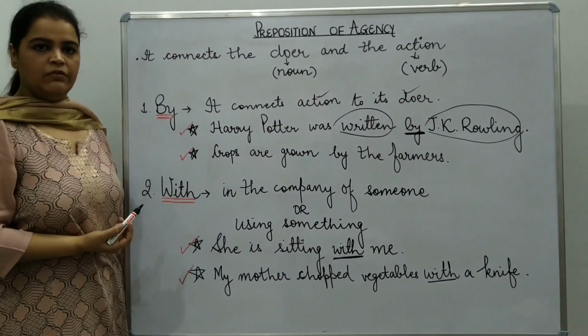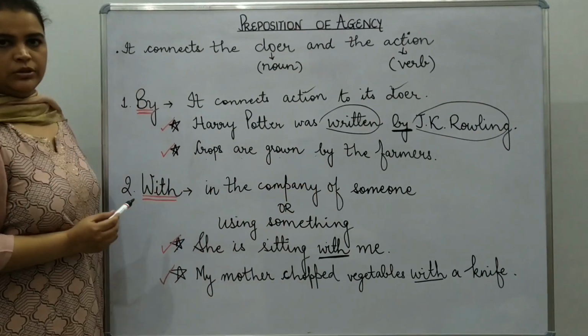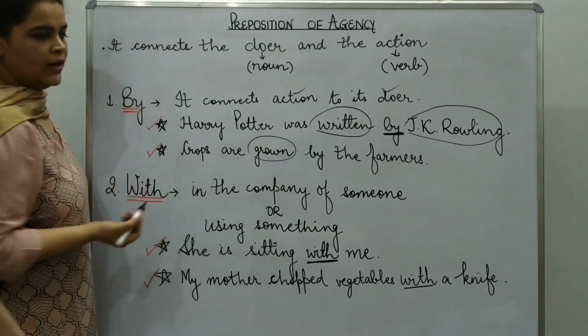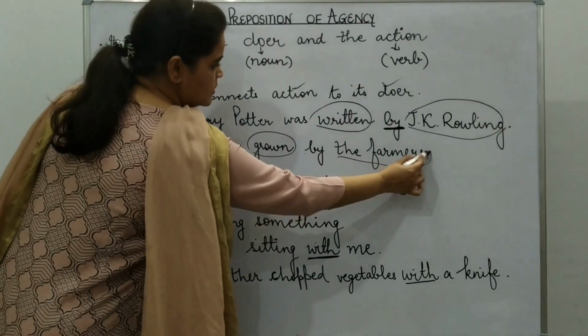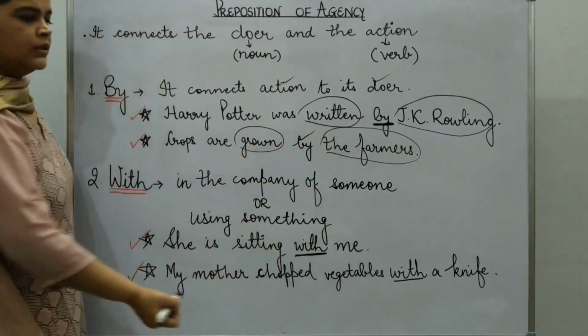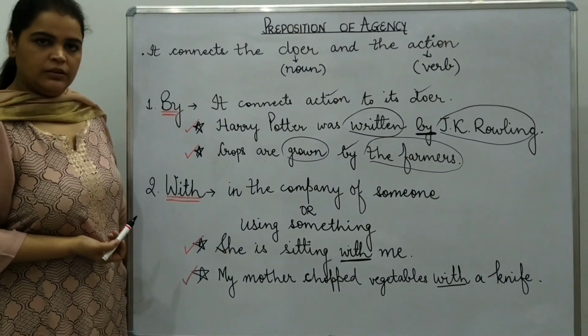Now see the second one. Crops are grown by the farmers. Now which is the action here? Grown. This is your action and who's the doer here? The farmers. So again, who's connecting them? This word by.